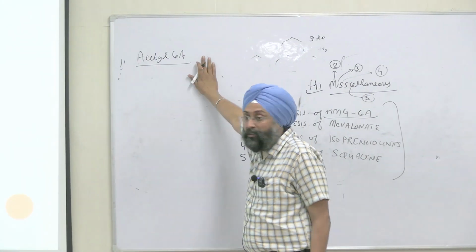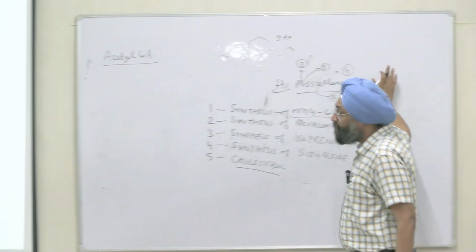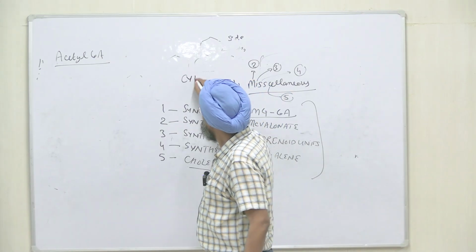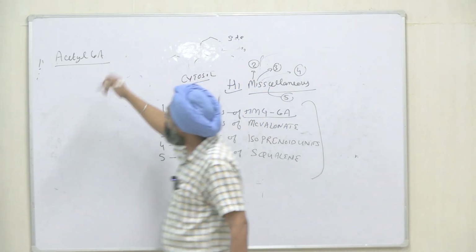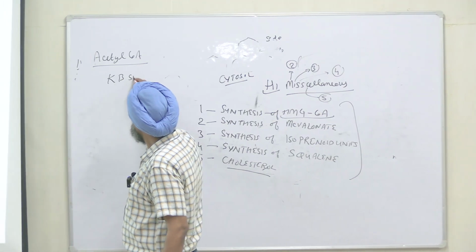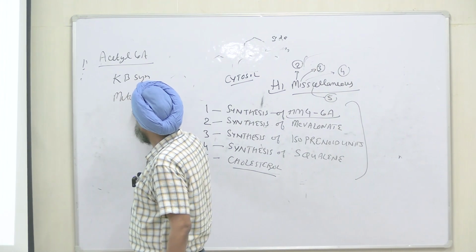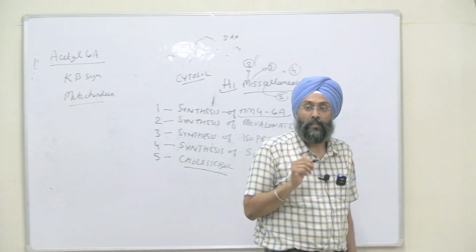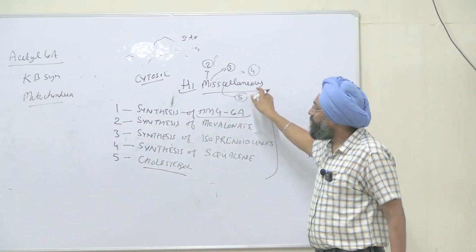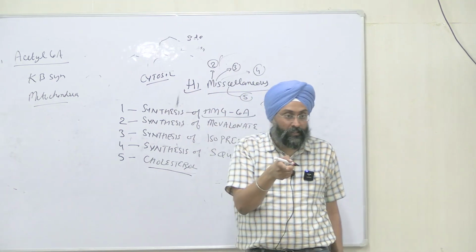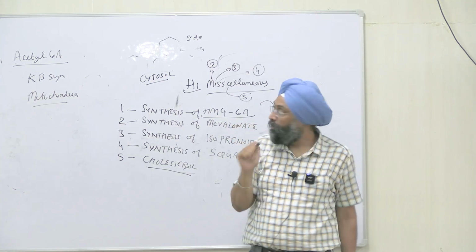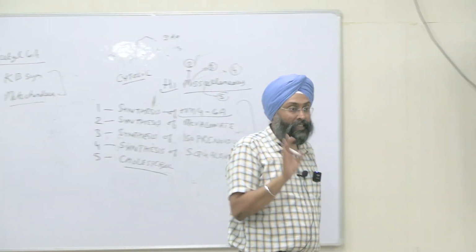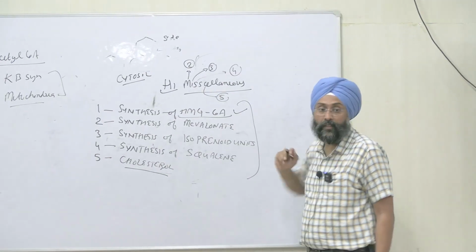We synthesize ketone bodies from acetyl CoA. We synthesize cholesterol from acetyl CoA. But the difference is that cholesterol synthesis happens in cytosol, and ketone body synthesis takes place in mitochondria. That is the first major difference, right? Cholesterol synthesis, C for cholesterol, C for cytosol. Ketone body synthesis takes place in mitochondria. But the first three steps are the same for the synthesis of HMG CoA.